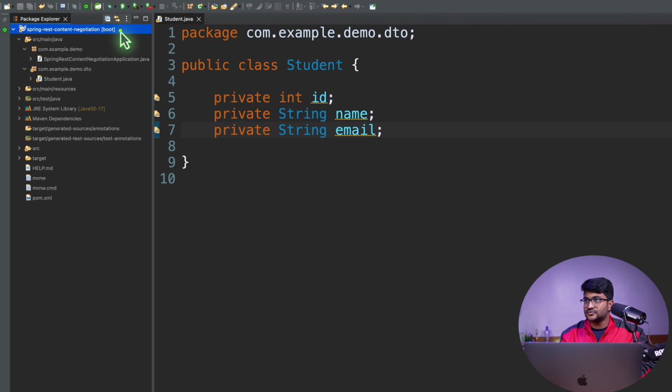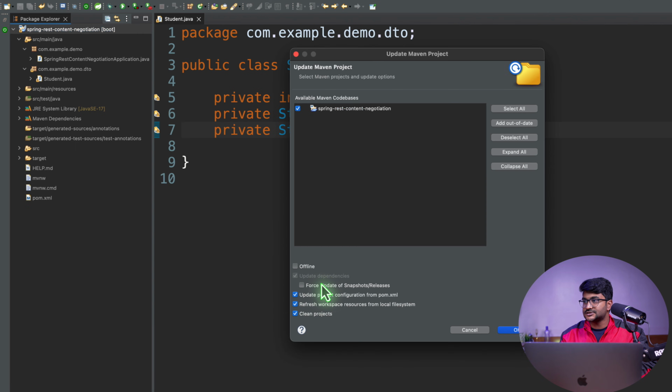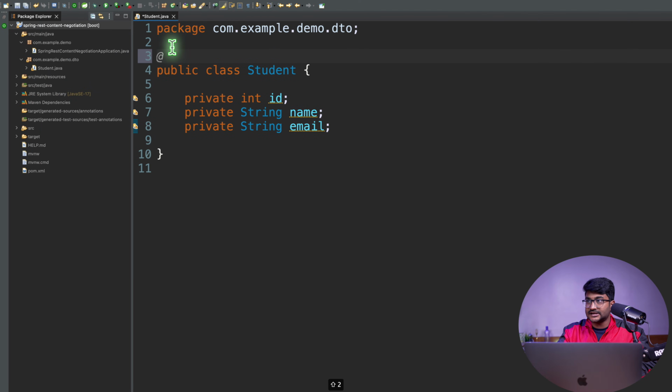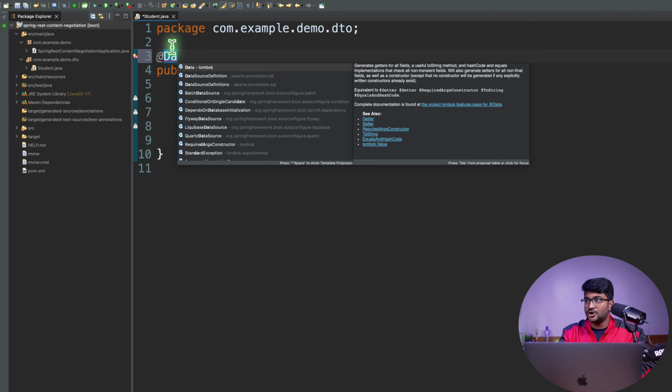And now just to make sure I get my dependencies and everything is in place, I'll just do a Maven update project, force update and click on OK to make sure I have the Lombok here on my project dependency. Now I will be using an annotation over here called @Data coming from Lombok.